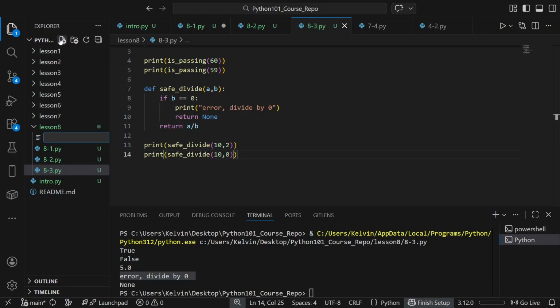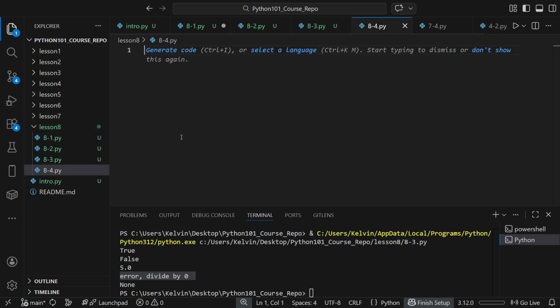Let's move on to our next section. Let's call this 8-4.py. In this section, I want to cover using helper functions with loops and lists. This is where functions start feeling like a tool that you can actually use. The goal here is to show a real pattern. When you have a loop doing work on many items, the loop should stay simple. The how do we process one item logic should simply go into a helper function. What does that mean?